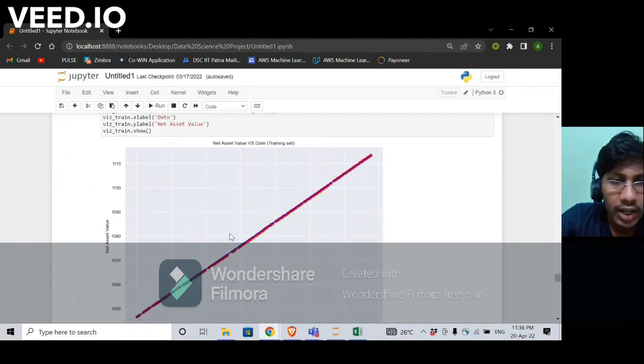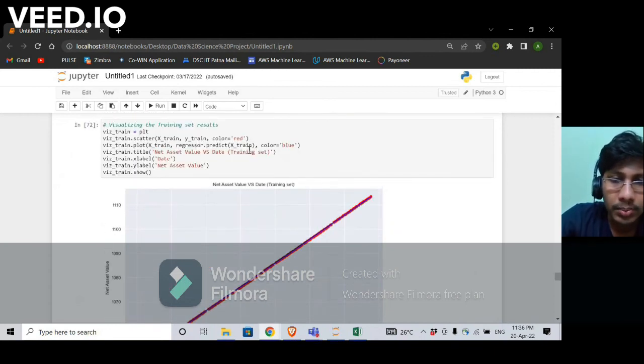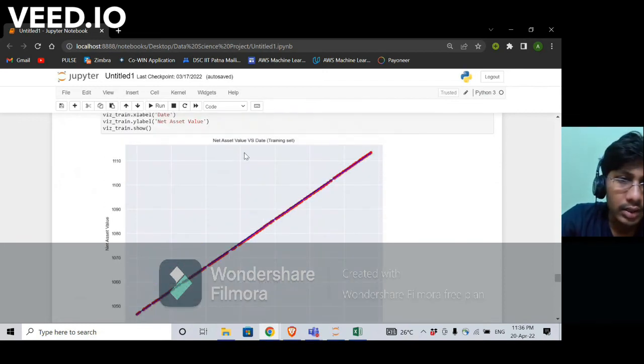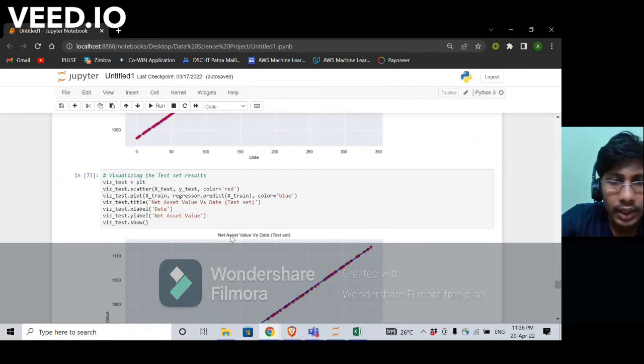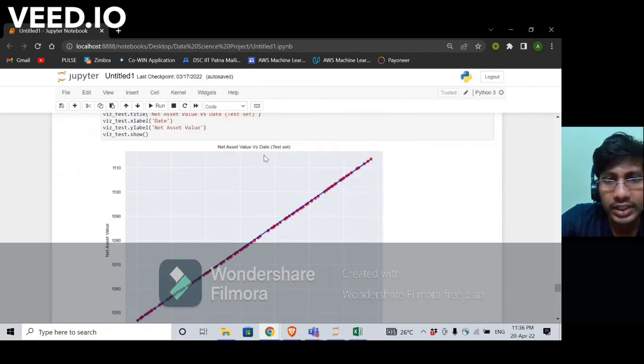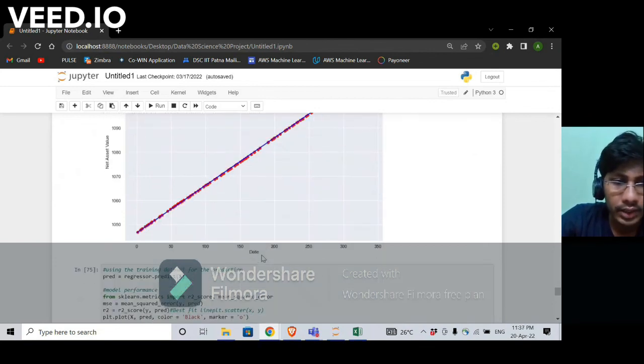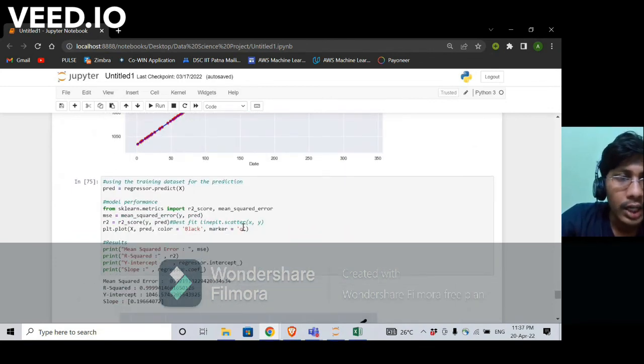As we can see, we plotted the graph for the prediction on the X training data. So here we have the graph of net asset value versus date of the training set. After that, we plotted the graph of the net asset value versus date of the testing set as well.